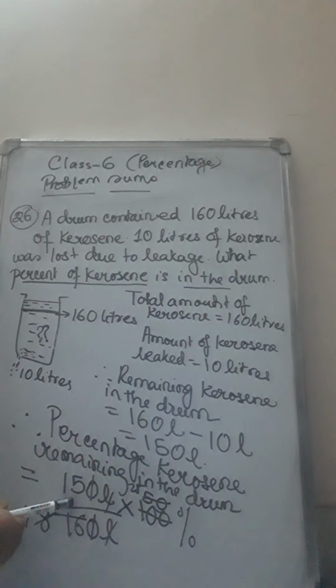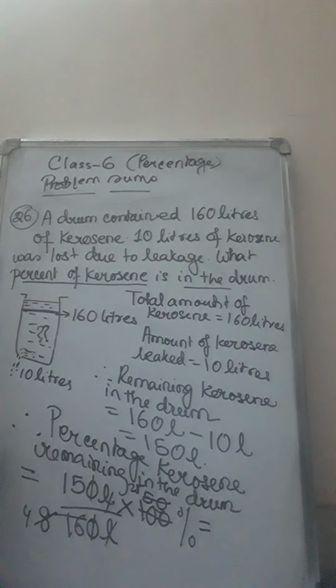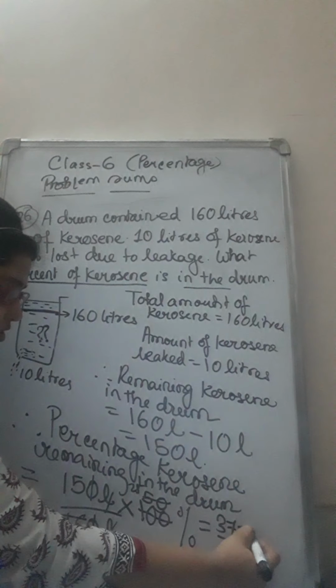Now 15 into 25, divided by 4. So 15 into 25, 375. So 375 by 4 percentage will be left.